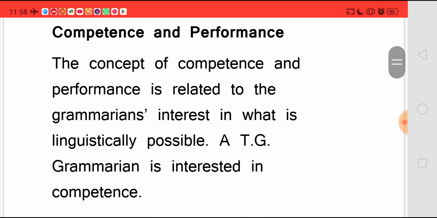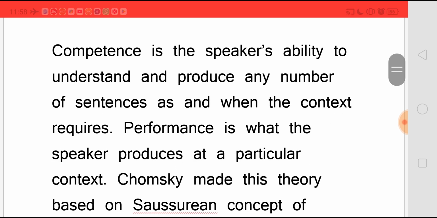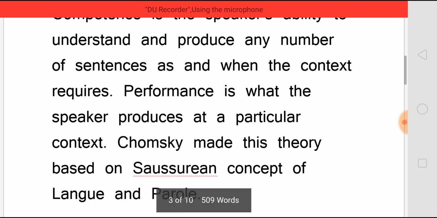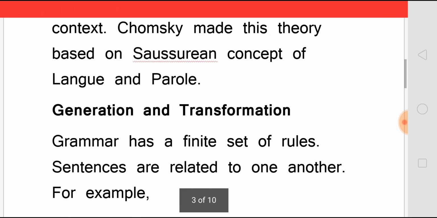Now, the concept of competence and performance is related to the grammarian's interest in what is linguistically possible. A teaching grammarian is interested in competence. Now, what is competence? Competence is the speaker's ability to understand and produce any number of sentences as and when the context requires, whereas the performance is what the speaker produces at a particular context. Chomsky made this theory based on the Saussurean concept of langue and parole.